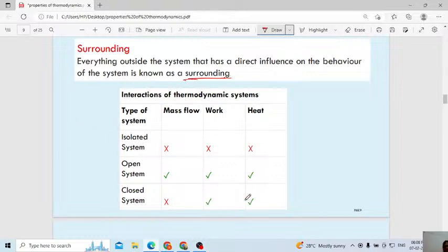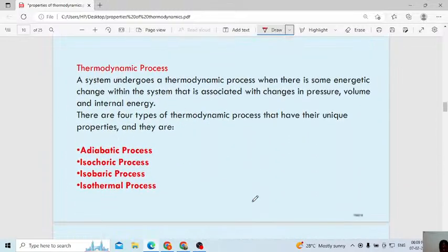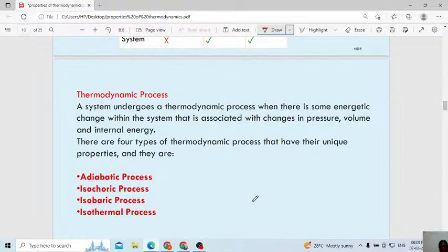Then here I made it as a column for you. It will be easy to revise. Isolated will not transfer mass, work or heat. Open system will transfer all three: mass, work and heat. In the closed system, there is no flow of mass. Only heat and work you can observe. Remember, okay. Then next, this one is also very important.